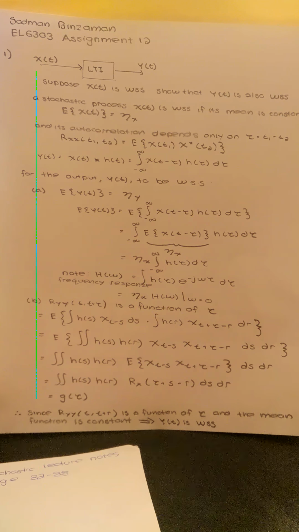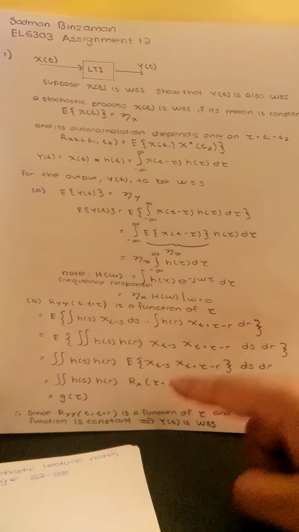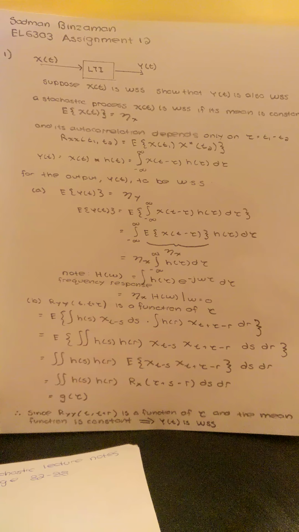That evaluates to the autocorrelation of x at tau plus s minus r.